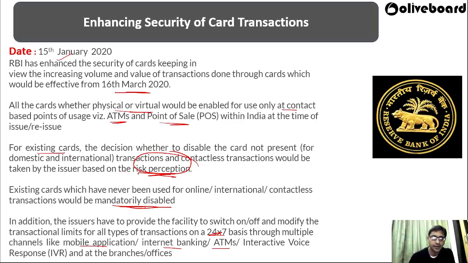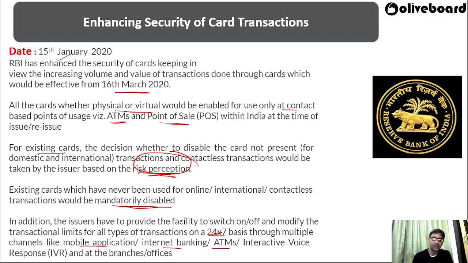So here the issuer has to provide a switch on and off platform, and also set the transaction limit for various transactions, and all this has to be done on a 24/7 basis. Anybody who wants to change anything regarding their transactions can do it through mobile application, internet banking, ATM, so that there is no loss of time if some fraudulent transaction is taking place.